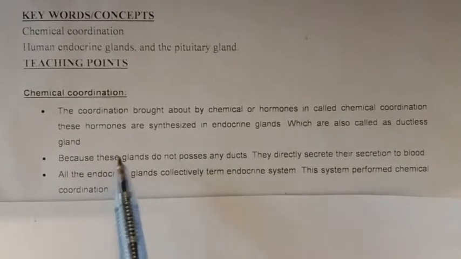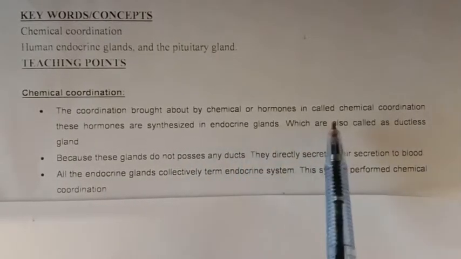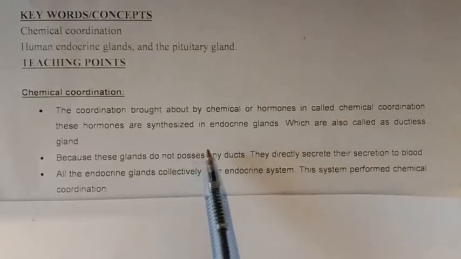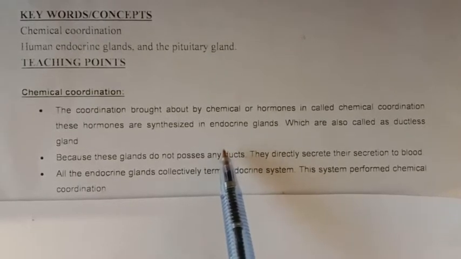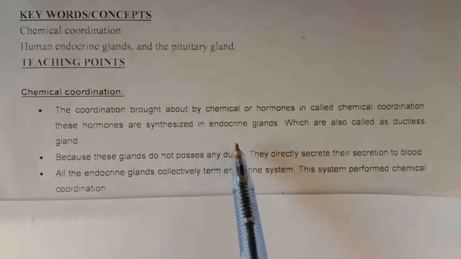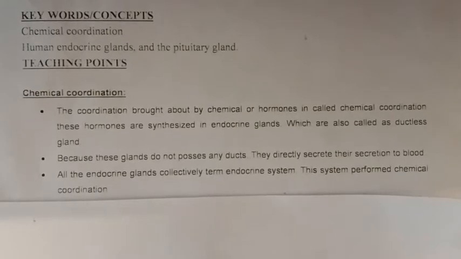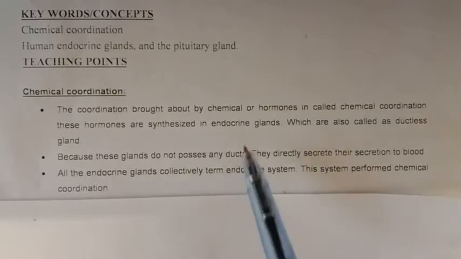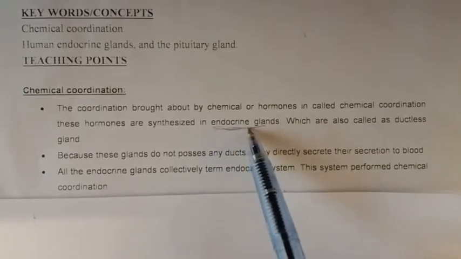Chemical coordination. The coordination brought about by chemicals or hormones is called chemical coordination. These hormones are synthesized in endocrine glands, which are also called ductless glands. So chemical coordination is controlled by hormones, which are produced in the endocrine glands. Endocrine glands are those glands which secrete their hormones directly into the blood, and they form a system which is called the endocrine system.